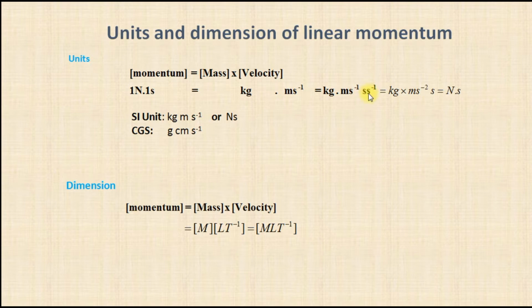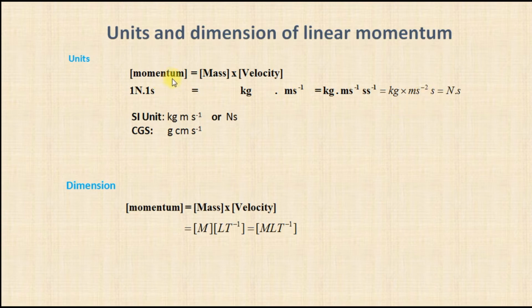Both are cancelled together. We will get the same thing. So this can be rearranged and written as kg meter per second square into second. That is the unit of force, Newton. Second is placed as it is, Newton second.